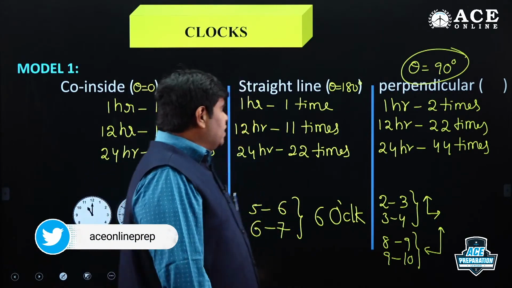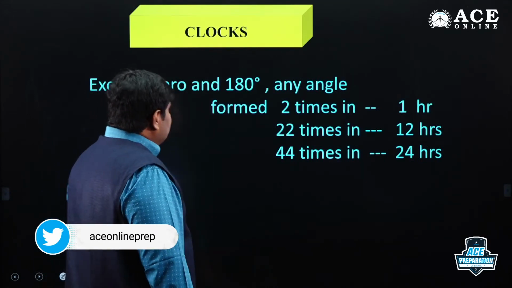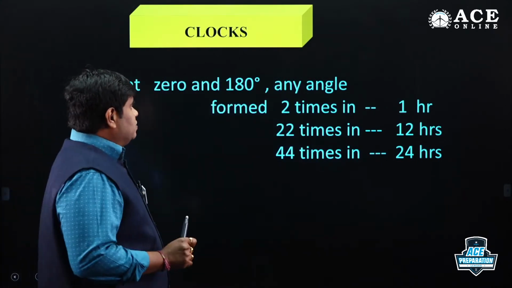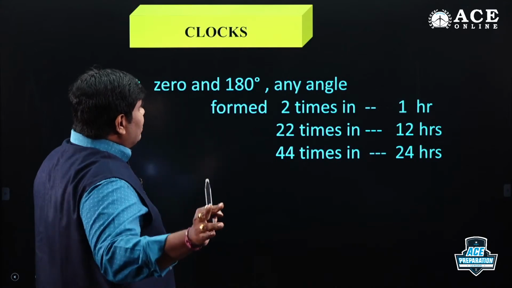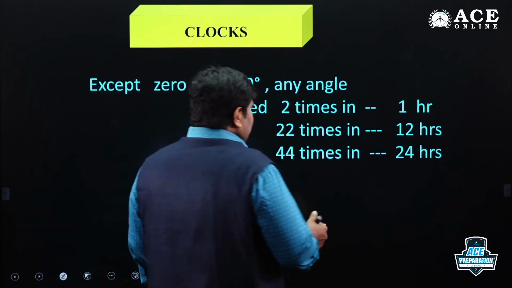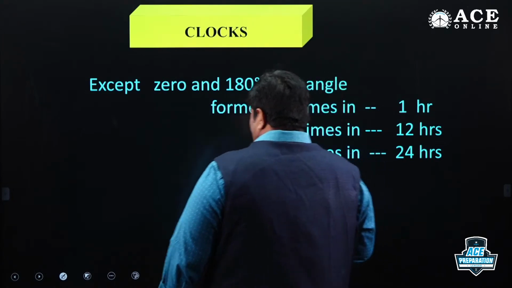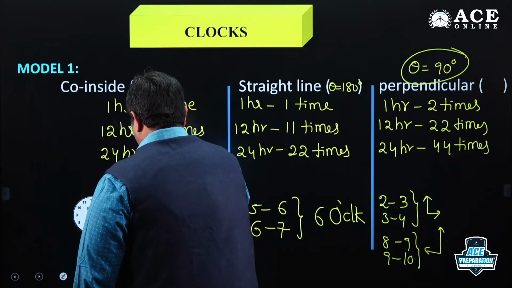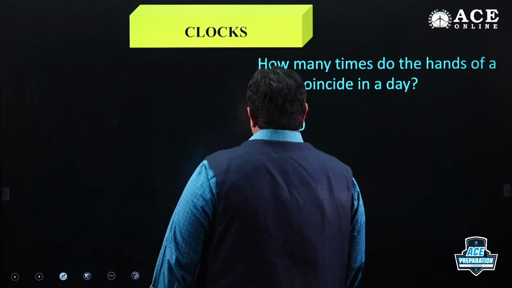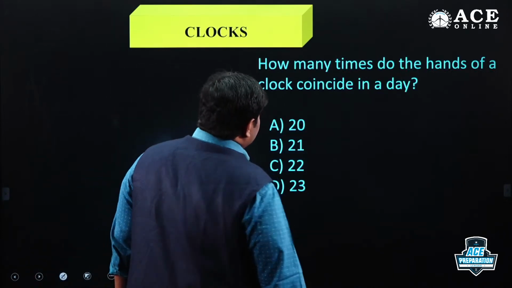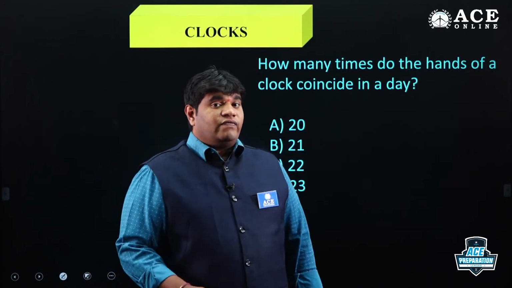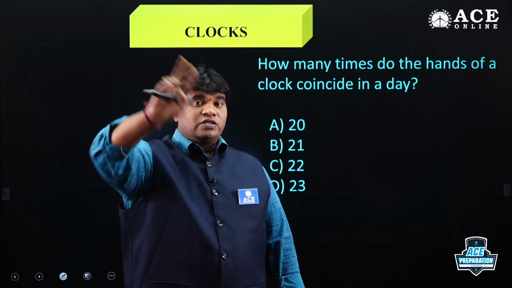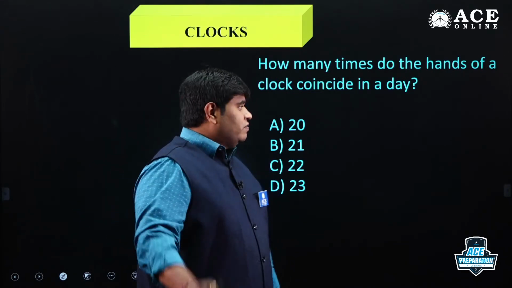So conclusion: except 0 and 180 degrees, any angle is formed 2 times in the span of 1 hour, 22 times in 12 hours, 44 times in 24 hours.